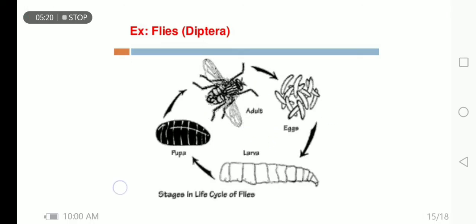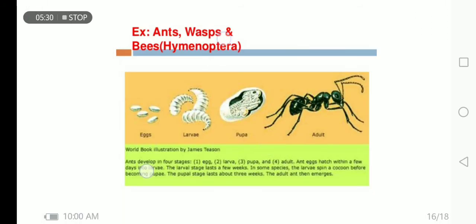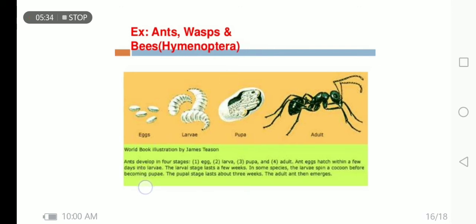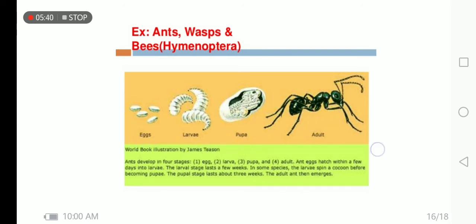It is also seen in the Diptera. Eggs converted into the larvae. Larvae converted into pupae, and then it is converted into the adult. Ants, wasps, and the bees, they belong to the order Hymenoptera. The eggs are converted into larvae, larvae converted into pupae, and then it is into the adult ant.